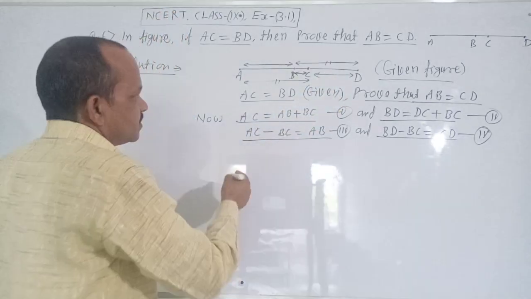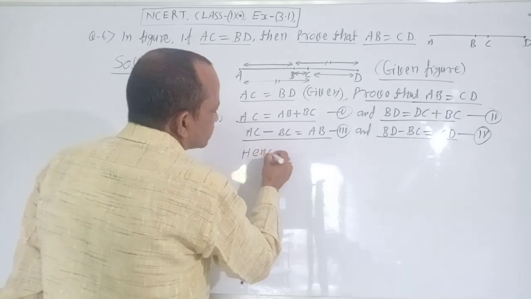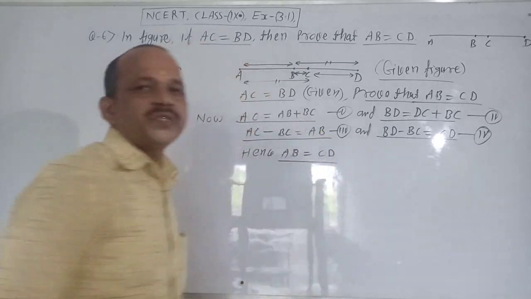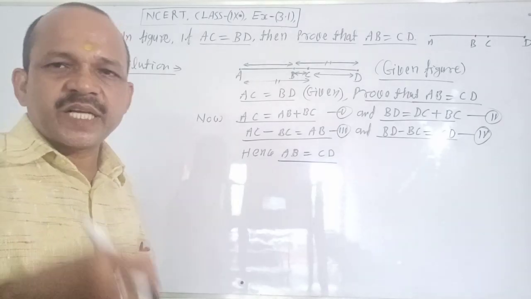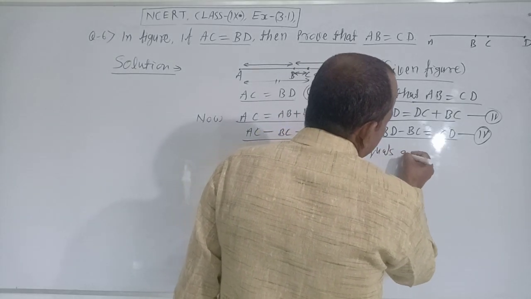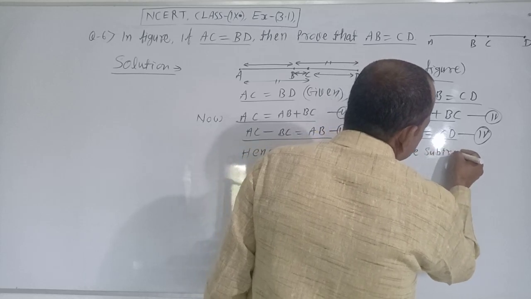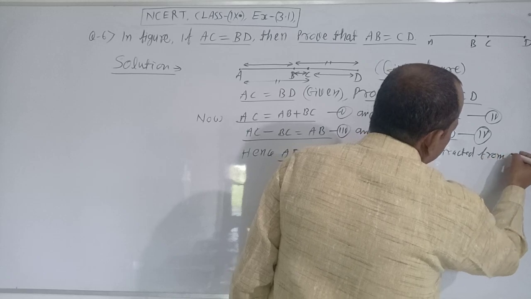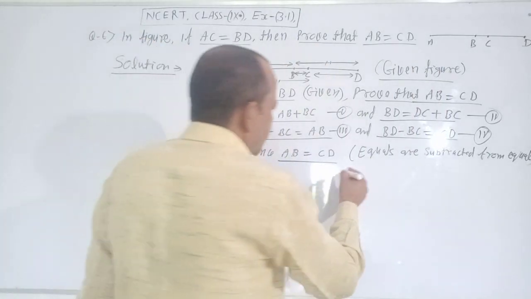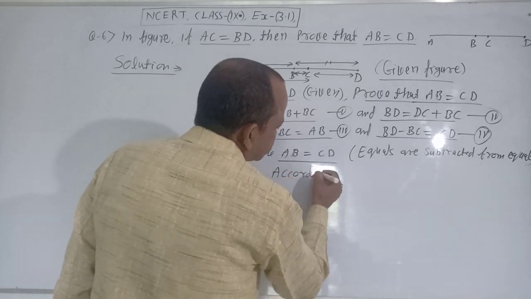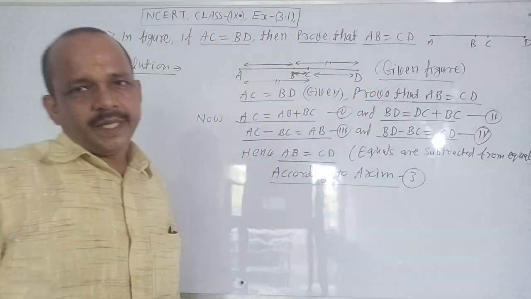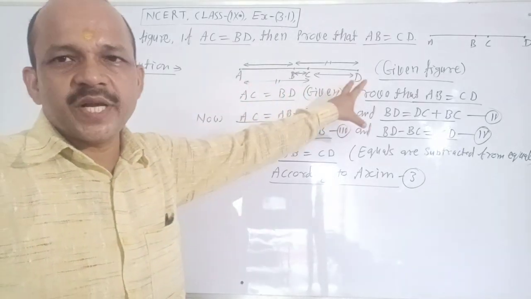It is clear? Hence, AB equal to CD. Equals are subtracted from equals, according to axiom 3. It is clear? No confusion about it? Very good.